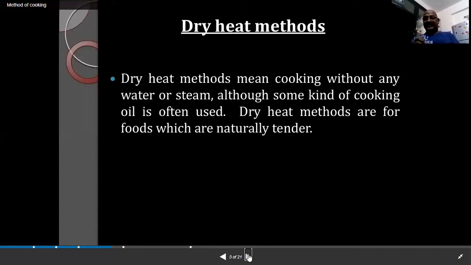That method is known as a dry heat method. Dry heat methods are for food which is naturally tender. So when you cook food through the dry heat method, it cooks naturally very tender. For example, Kentucky Fried Chicken, KFC chicken tenders, chicken wings, chicken legs, or chicken nuggets. All of these will be cooked through the dry heat method in the oil, the deep fry method.